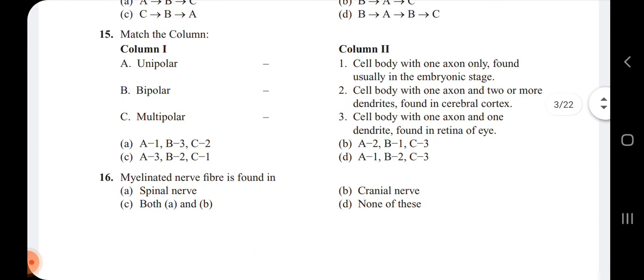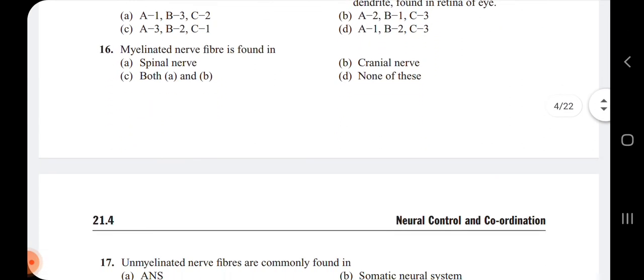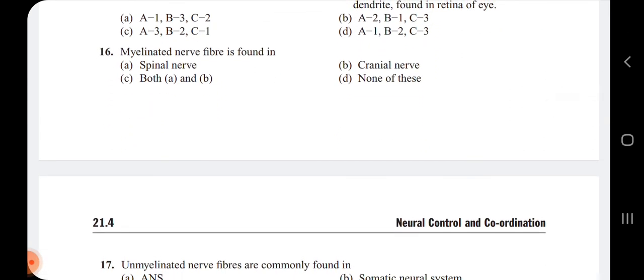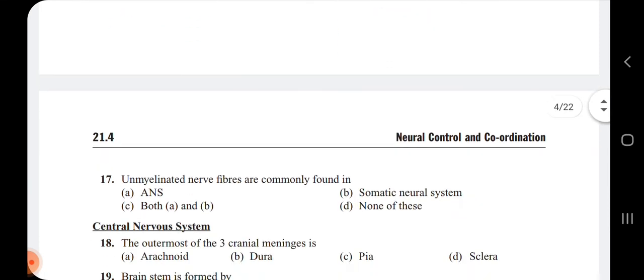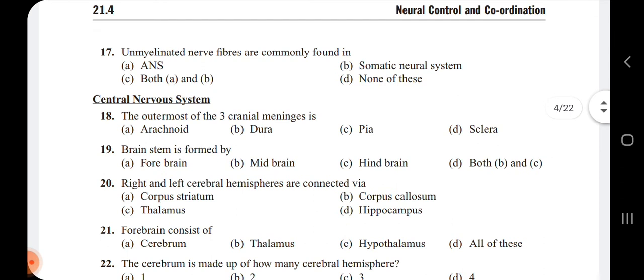Next, myelinated nerve fiber is found in. Where are the myelinated nerve fibers found? They are found mainly in the spinal and the cranial nerves. That's why the answer is option C, that is both A and B. 17th one, unmyelinated nerve fibers are commonly found in.